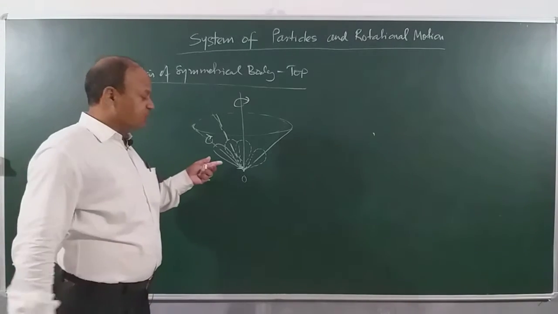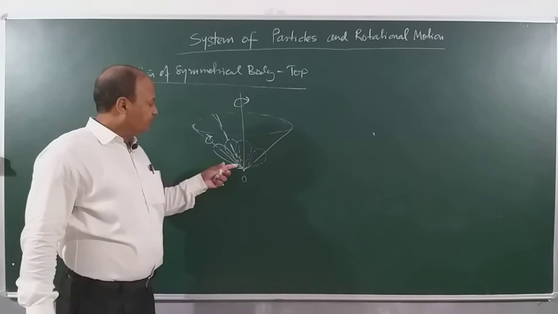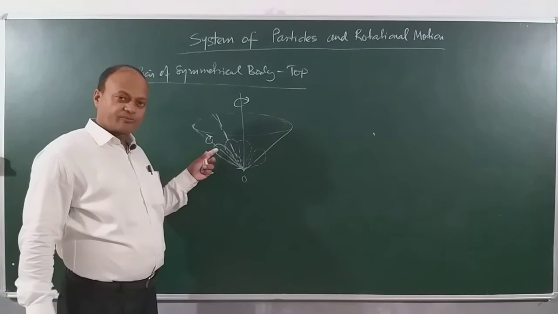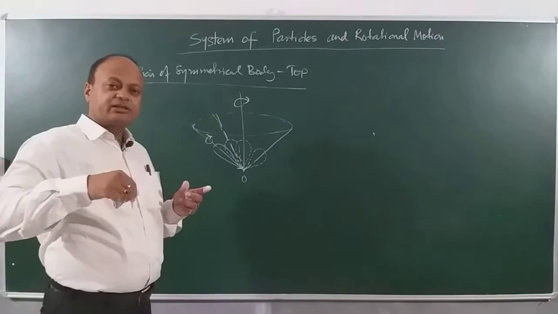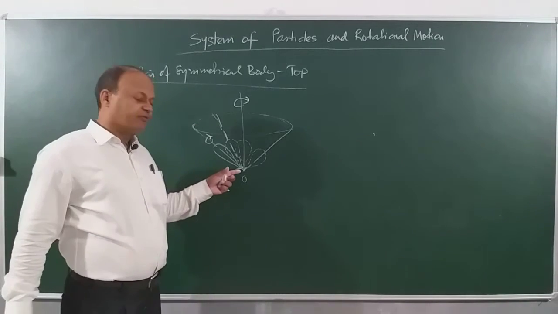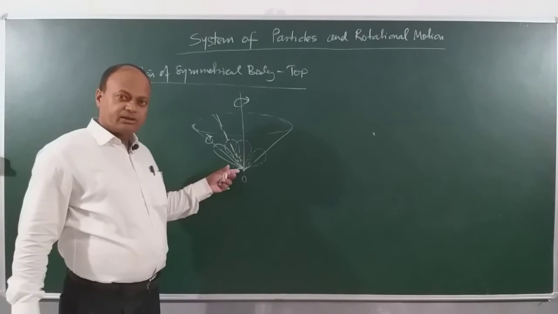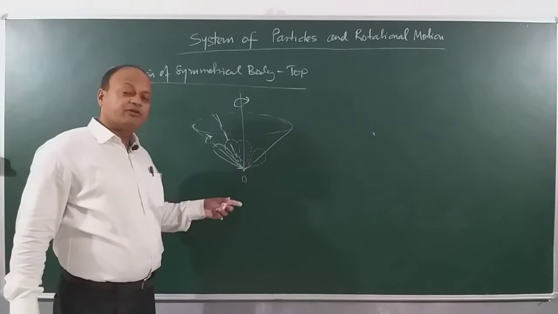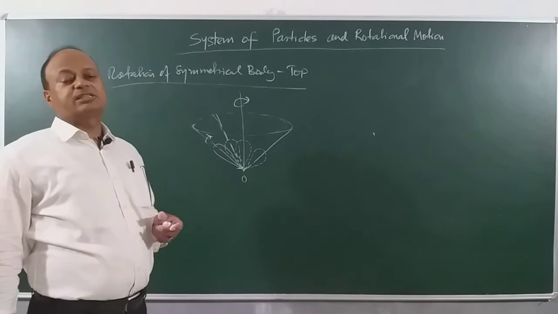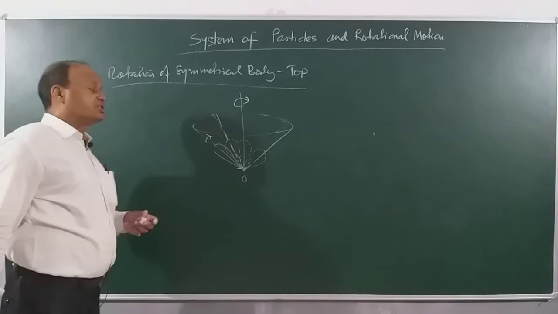So if the rotational motion is such that the axis of rotation is again rotating about a given point, right, about another vertical axis, then this rotation is called precession.